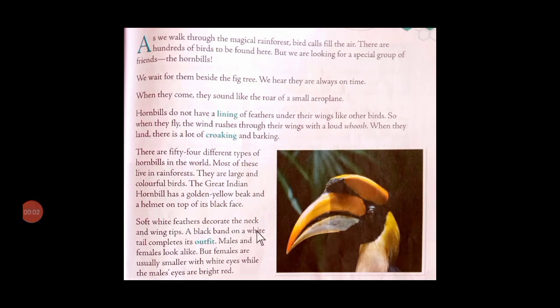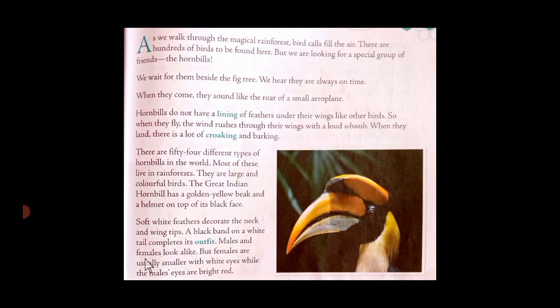Soft white feathers decorate the neck and wing tips. Wing tips means outermost border of a wing, the end of a wing. So soft white feathers decorate its neck. Here you can find these soft white feathers on its neck, and you will find white feathers on the border of the wing. A black band on a white tail completes its outfit, and there is a black strip on a white tail of hornbills which completes its outfit, its dress.